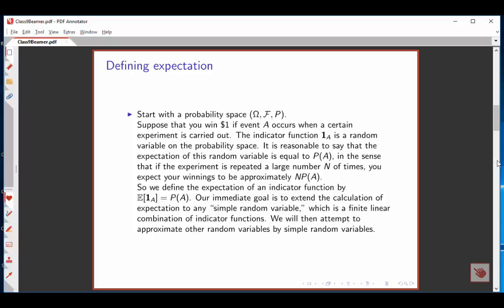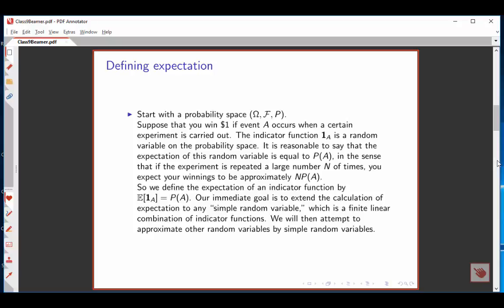And any reasonable gambler would say the expectation of this random variable is equal to the probability that event A occurs. This is simply saying if you're betting on an event that has 1 chance in 4 of happening, your expected winnings will be a fourth of $1. And you can justify this by saying if you repeat the experiment a large number of times, you expect your winnings to be very close to the number of times you play times the probability that event A will come up. So we've got a start.